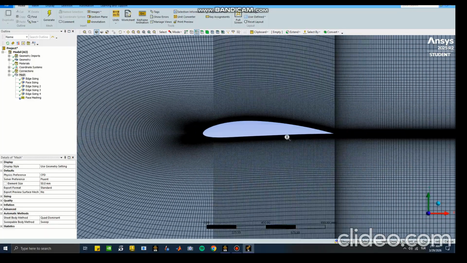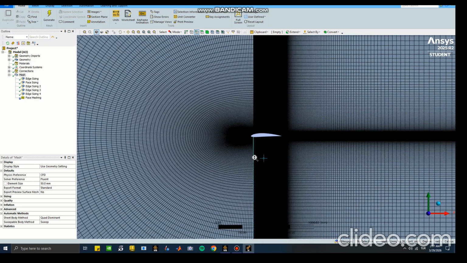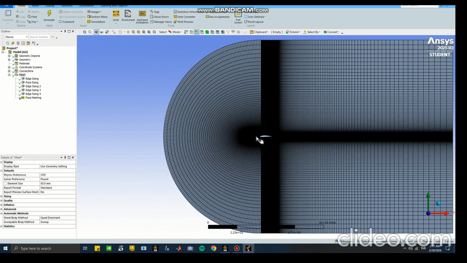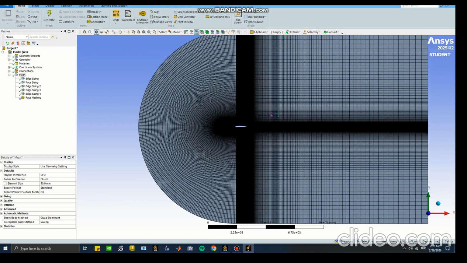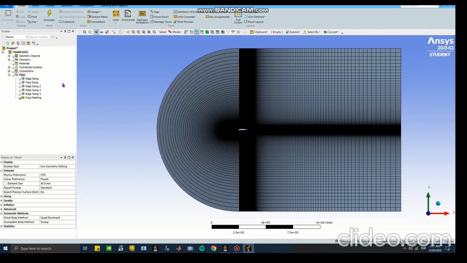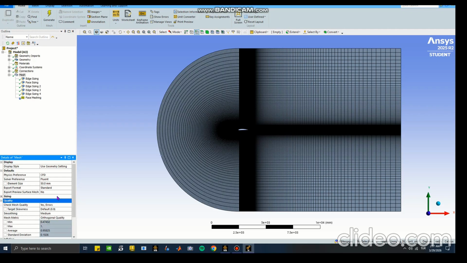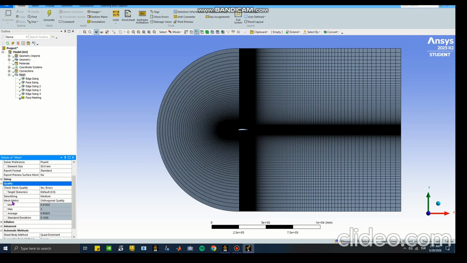We don't need to use any inflation layers or sphere of influence, since this case is not too intricate or difficult. No need for that. Just make sure in the quality details of mesh, quality on the bottom left panel, make sure your mesh metric is orthogonal quality and the minimum value is above 0.1. That's enough for now. An average should be closer to the 1. The maximum value is 1.